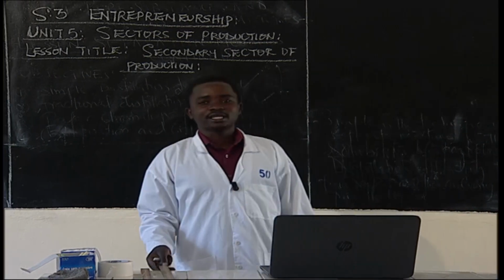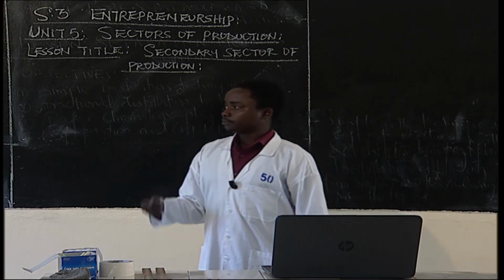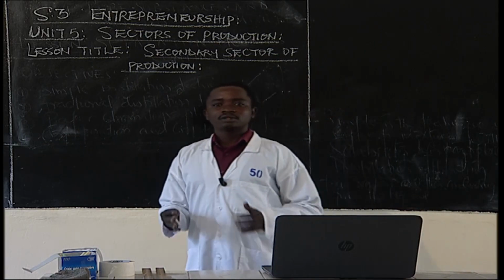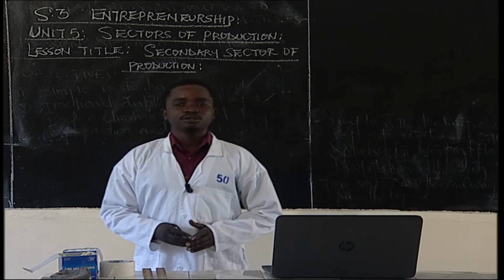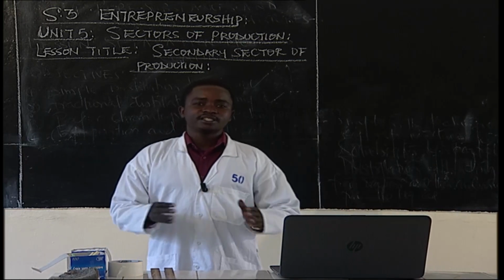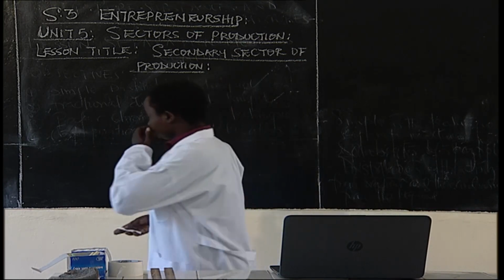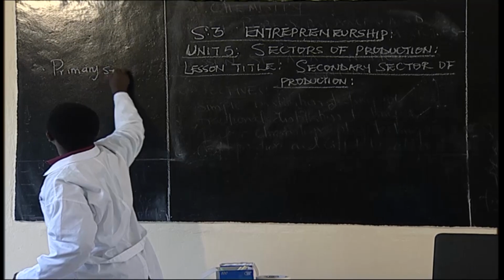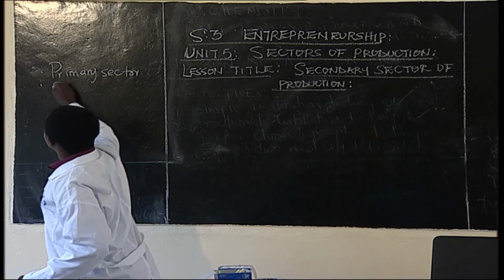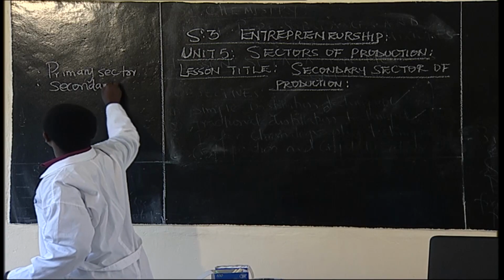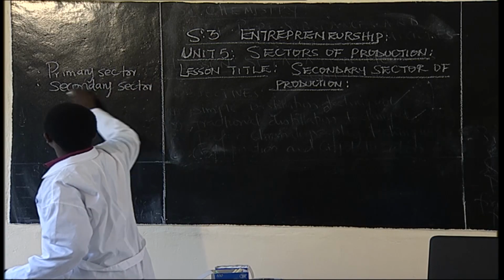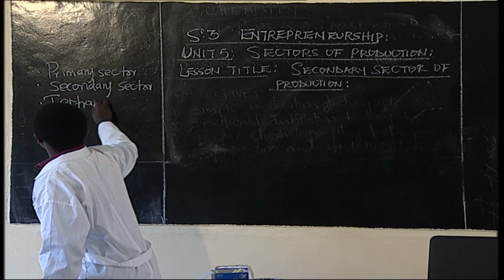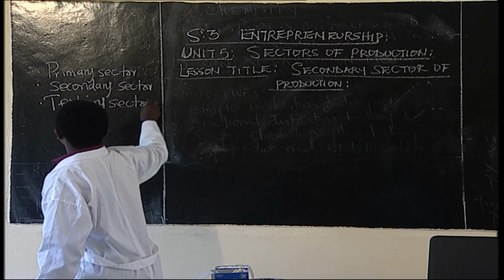In the previous lesson, learners, you remember, that's when we started our sectors of production, this unit number 5, whereby we said we have 3 major sectors of production: the primary sector, then the secondary sector, and the tertiary sector of production.